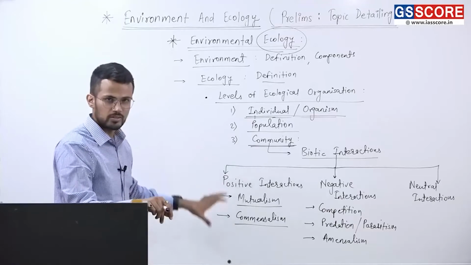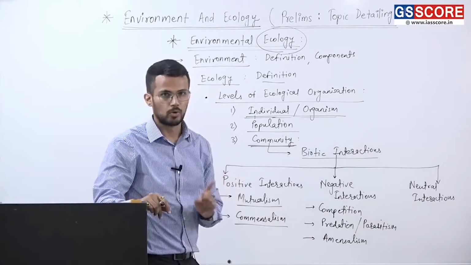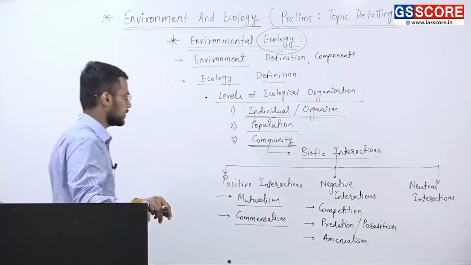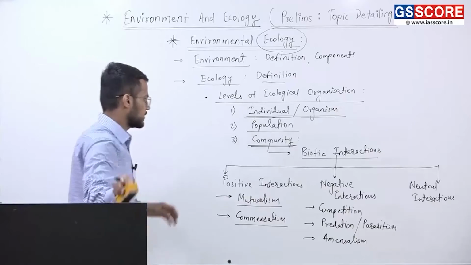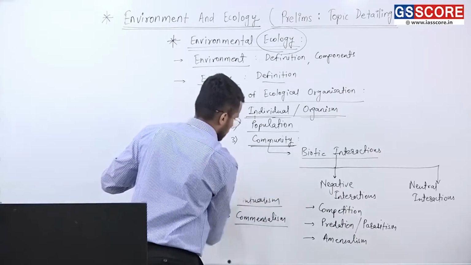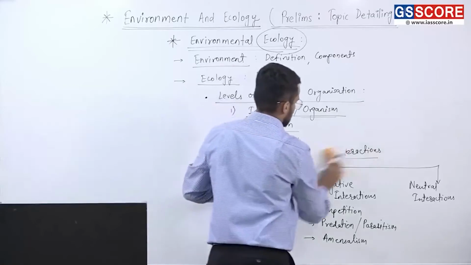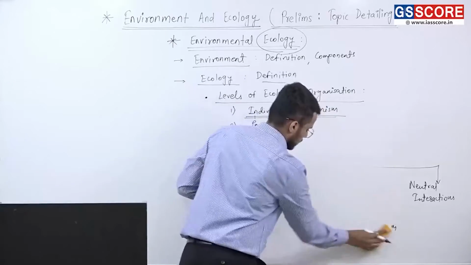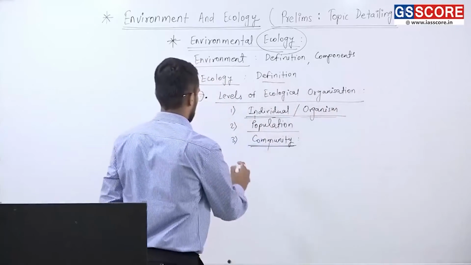Under community, the biotic interactions are important. Fine. So that is third. Now next level of study is ecosystem. Fourth one now.